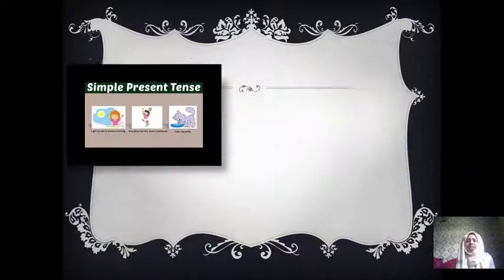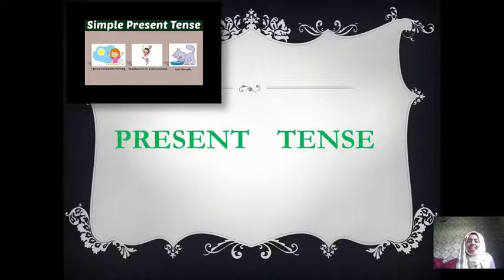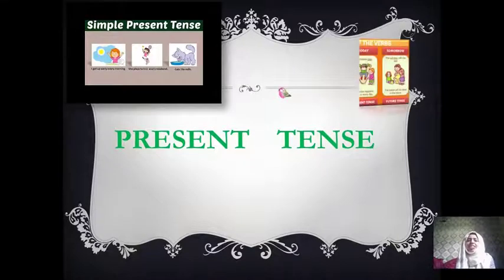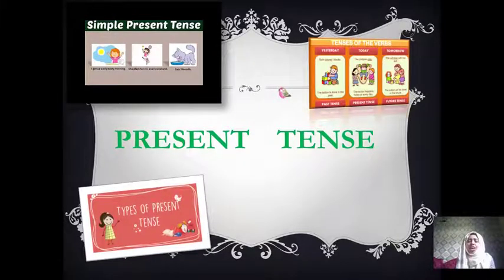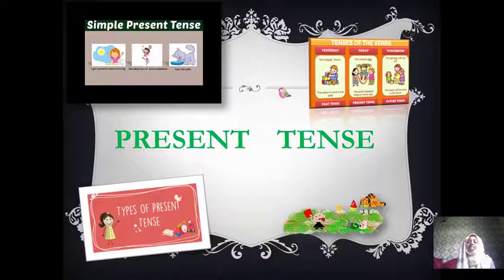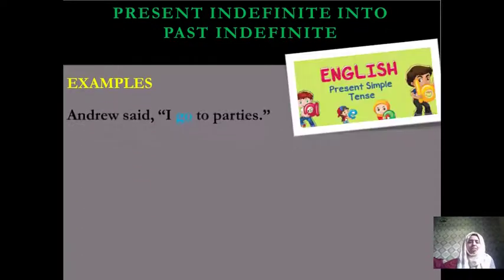So let's start with our present tense, which is very easy and very simple. I hope after this you can easily understand how you change these tenses, how present tense changes into past tense, and how we change direct speech into indirect speech. So let's start. Present indefinite changes into past indefinite. It's very easy, very simple. There are a few examples.